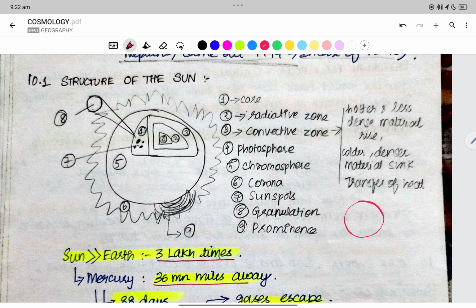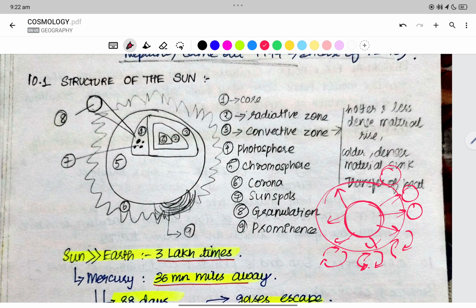First, the core is very highly reactive, therefore it radiates its energy, so the radiation happens in the radiative zone. Convection is the movement of the magma, the lava, which takes place in a liquid state.